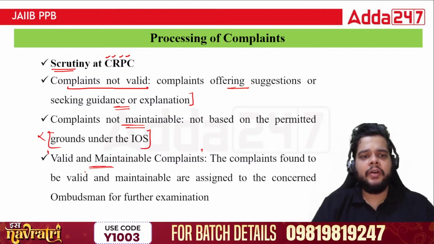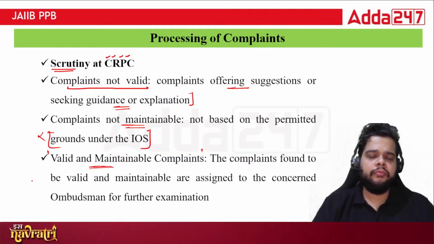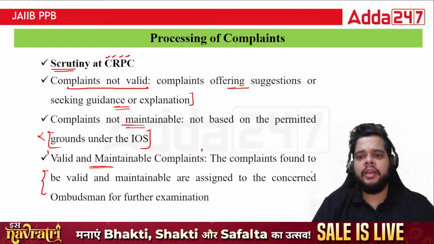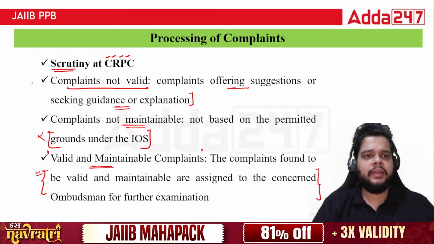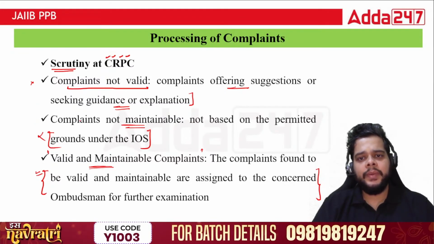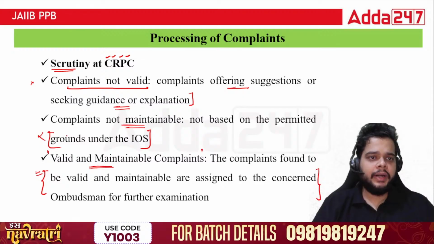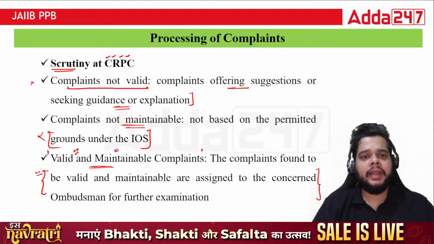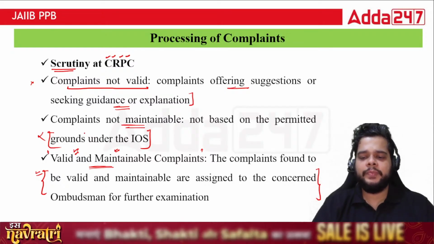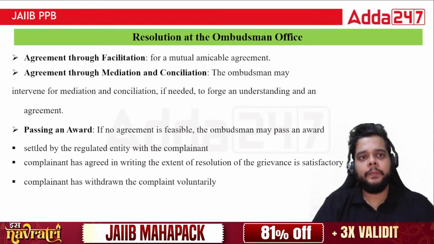The complaints found to be valid, which you can carry forward towards the respective ombudsman. So, which are not valid, they are not forwarded. Same goes for the complaints which are not permitted but raised by the customer, but which are permitted, which are valid and maintainable, they will be forwarded to the respective ombudsman department.